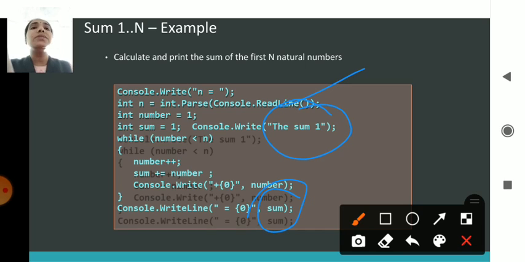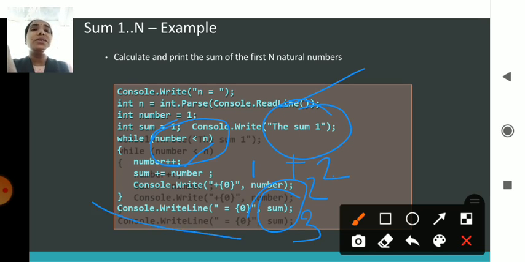Afterwards we come to a while loop. I accept a number n: while number is less than n, the number is incremented, so it becomes 2. Then sum equals sum plus number. Sum is 1, plus your number, which is now 2. So it prints number as 2, and the sum is 1 plus 2, which is 3. So sum is printed as 3.